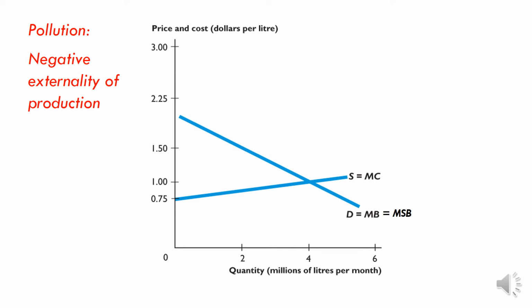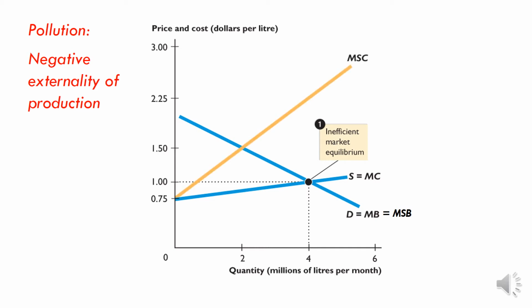So first we're going to look at the example of, say, pollution, where we have a negative externality of production. So the free market outcome is going to be simply at the equilibrium point, where the private quantity demanded equals the private quantity supplied. Now, this is inefficient because we haven't taken account of the negative externality of production. If we add the negative externality of production on top of the private costs, then we would have a curve, for example, like this. It doesn't have to look like this, I've just drawn it like this.